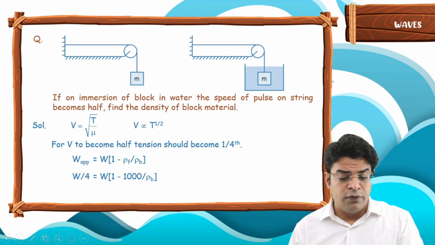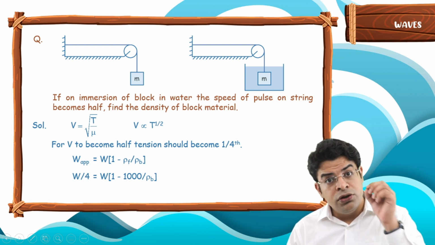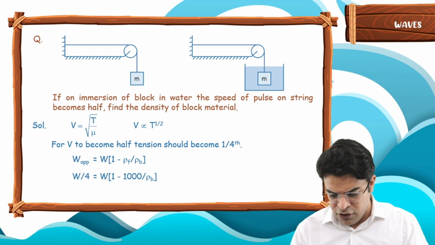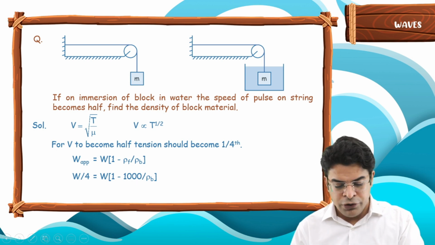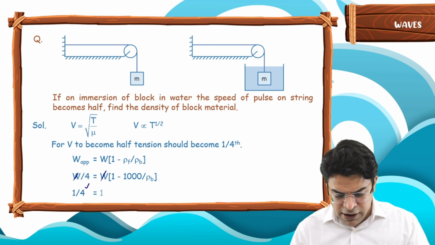What is the surrounding fluid? Water. What is the density of water? 1000 kg per meter cube. Do we need to remember this data? Yes. This data won't be provided in your NEET examination. So you should know that the density of water is 1000, upon the density of body. Now on both sides the weight gets cancelled. So what you get is 1 by 4 equals 1 minus 1000 upon density of body.